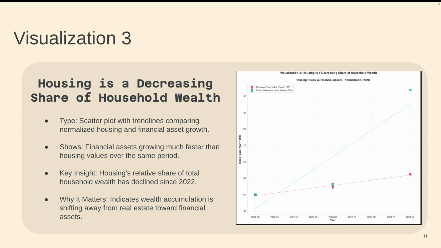And then for our third visualization, we have housing, and we see that it's a decreasing share of household wealth. We use a scatter plot for this with trend lines, and we're comparing the financial and asset growth. We can see from this that the financial assets are growing much faster than the housing value assets, and the relative share has declined since 2022. This indicates that wealth accumulation is shifting away from real estate and more towards the financial assets.